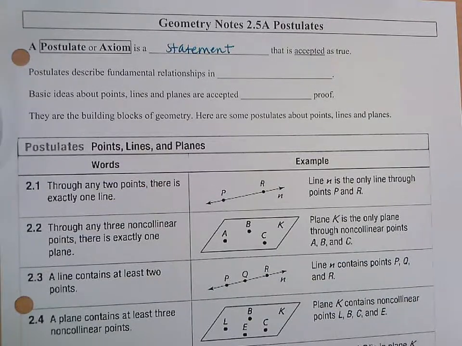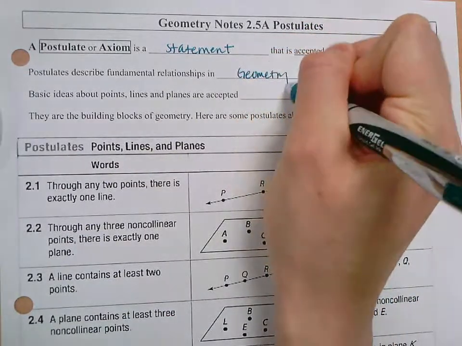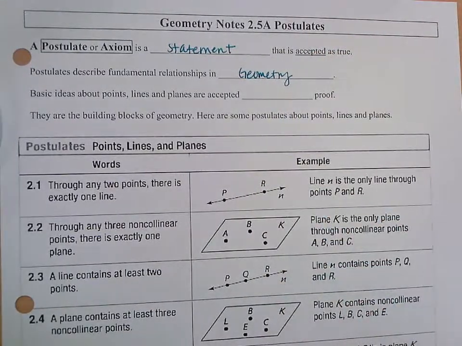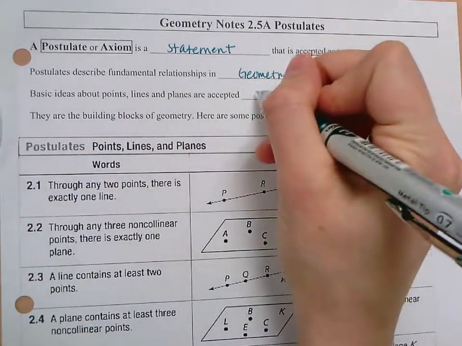So it's just accepted as a fact. It's not proven. It's just accepted, like, okay, that is something that's true. Postulates describe fundamental relationships in geometry. So these postulates that we're going to go through are dealing with points, lines, and planes. Directly ties into what we talked about in regards to points, lines, and planes in chapter 1. And they're just things accepted as true in geometry. So basic ideas about points, lines, and planes are accepted without proof.